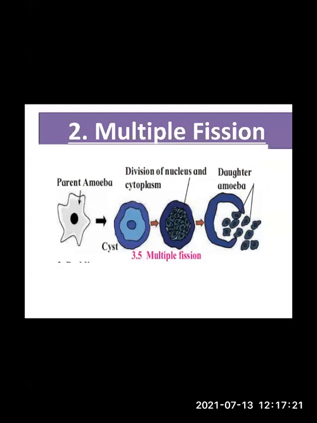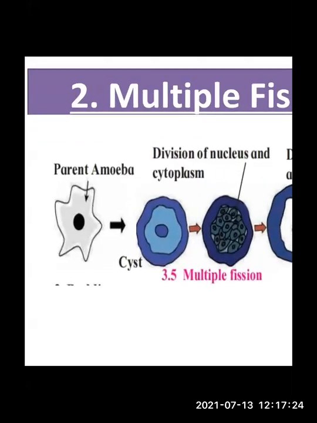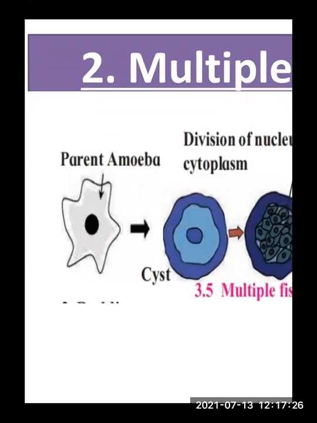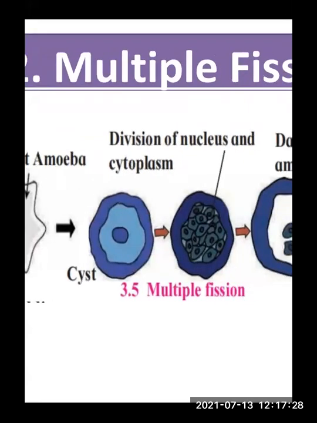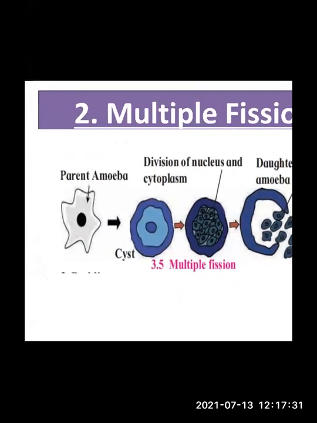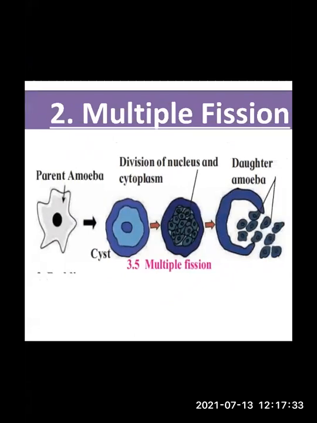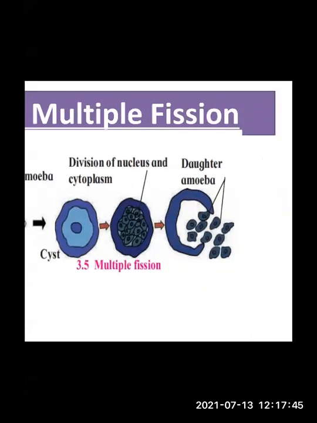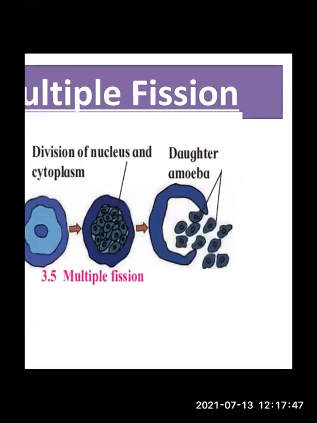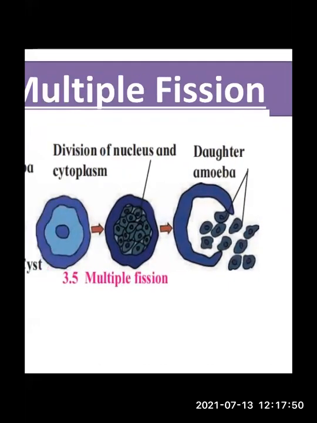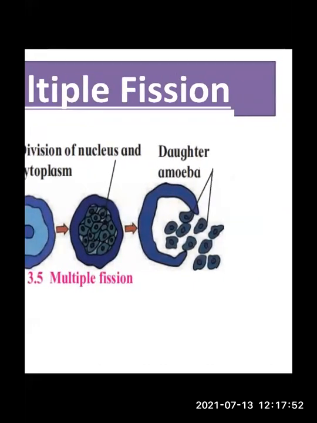In the first diagram, you can see the parent amoeba. In the second diagram, you can see the cyst. And the third diagram shows division of nucleus and cytoplasm. So the nucleus and cytoplasm will divide. And then at the end we can see daughter amoebae, small daughter amoebae coming out of the cell. This process is called multiple fission.